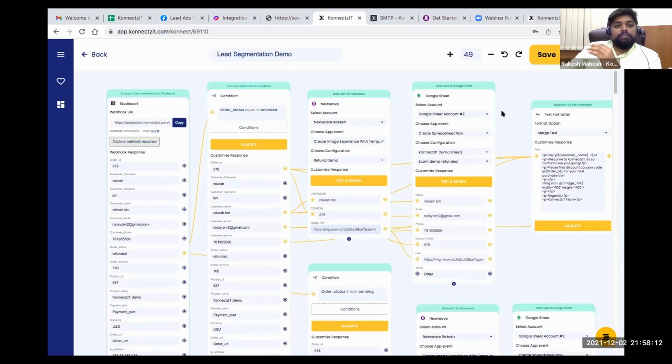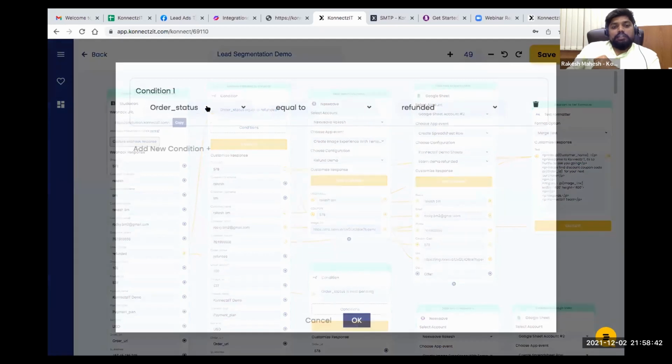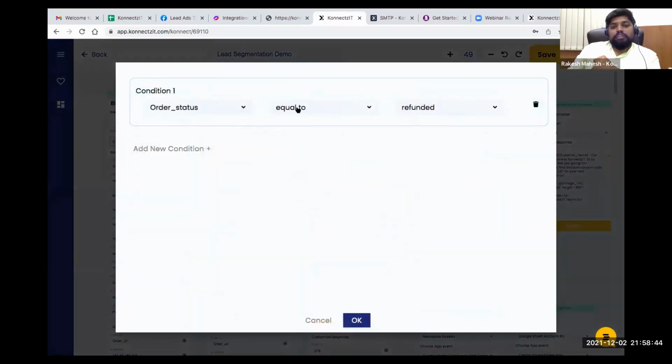So when you want to segment your lead, you can use this Conditions app, or if you want to route your lead to a particular destination. For example, you want to store one particular lead inside one Google Sheet, or one particular lead in the email list, you can use this Conditions app to segment the data, which is very helpful. How to operate it, I think Sangeeta has shown that. Just connect the node and click on Conditions, and you will be able to see it.